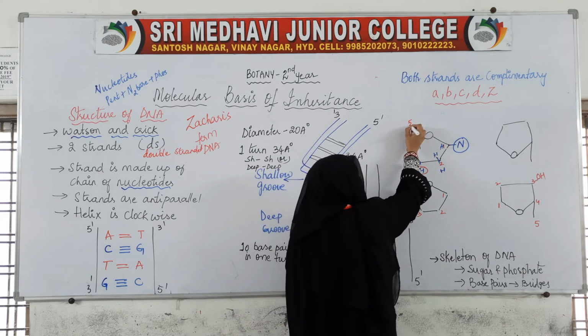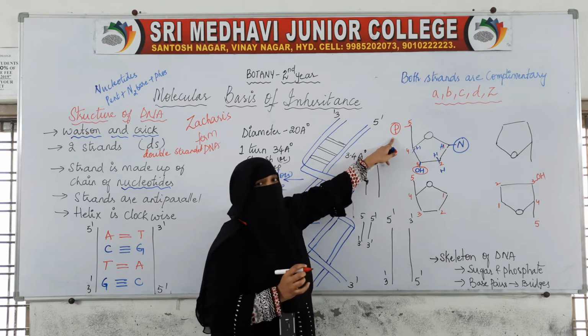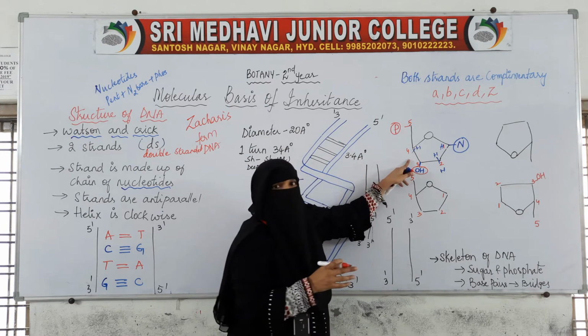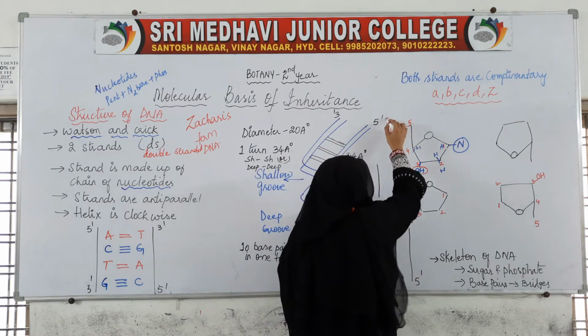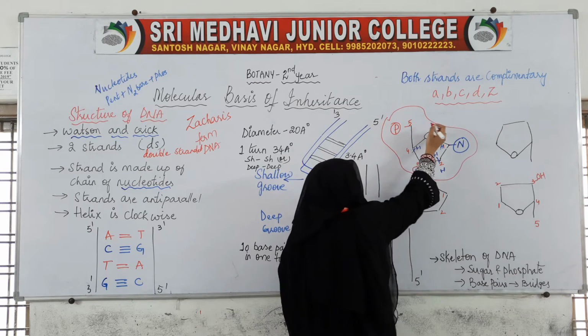To the 5th carbon, a phosphate group is attached. We have already seen the structure. So this whole together is one nucleotide.